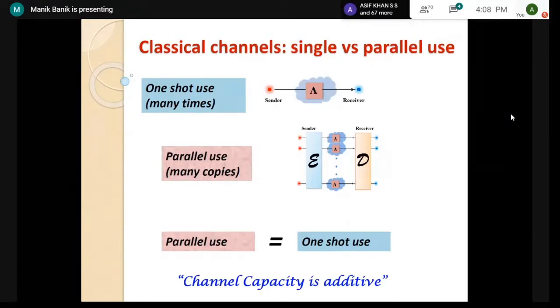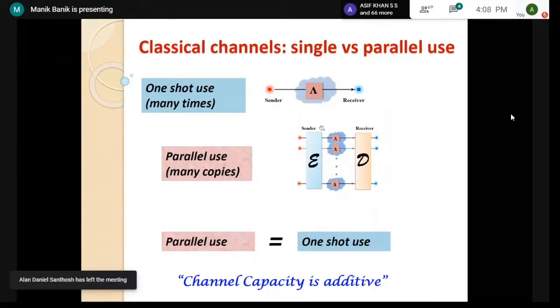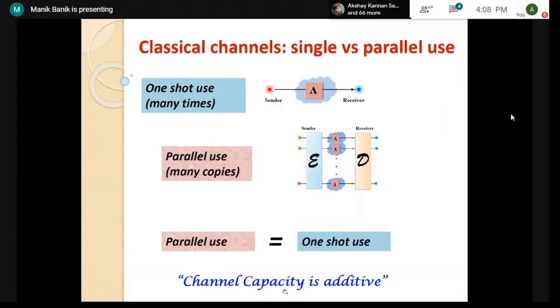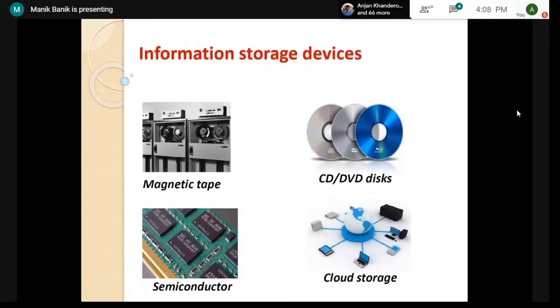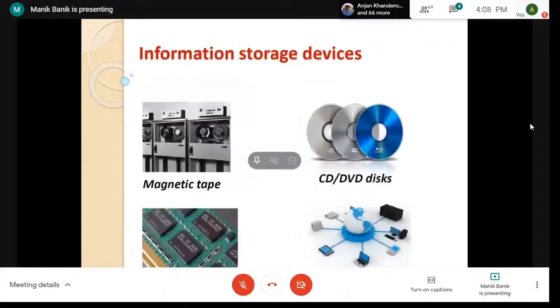The channel coding theorem actually establishes that these are the same. Whether you use many copies of the channel in parallel or the same channel many times, you will get the same capacity. In information theory, it is also called the channel capacity, or in other words, the maximization of mutual information. This is an additive quantity. And this is the channel coding theorem.